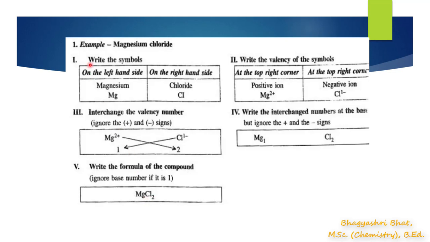So the first step is writing the symbol, second step writing the valency of the symbol, third step interchanging the valency, fourth step writing the interchanged number at the base, then the fifth step is writing the formula of the compound. So this is one example.